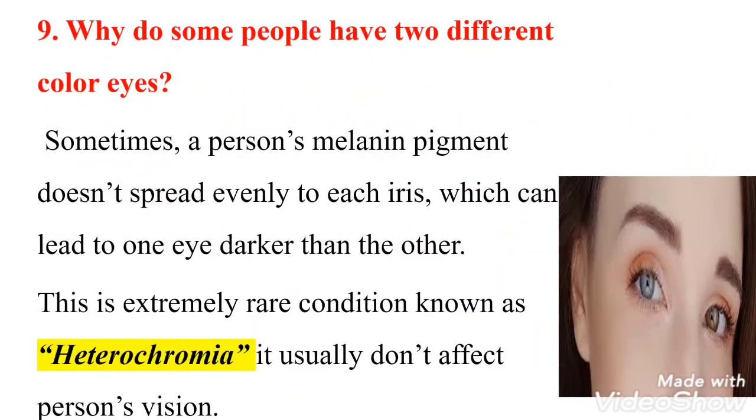Why do some people have two different colored eyes? Sometimes a person's melanin pigment does not evenly spread to each of the iris, which leads to one side of the eye darker and the other side lighter. This condition is very rare and it is called heterochromia. It usually does not affect the person's vision.